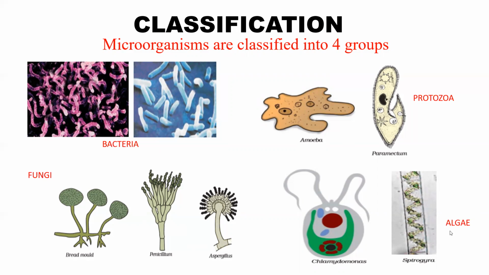This algae you can see, right? Now if you go to some place where there is water, like in some waterfalls or somewhere, you can see some dark green color on the floor. So that is nothing but your algae. Okay, the green color which is slippery or like that, that is nothing but your algae. Remember one example each. Okay, for fungi remember bread mold, and protozoa amoeba, algae chlamydomonas, spirogyra.